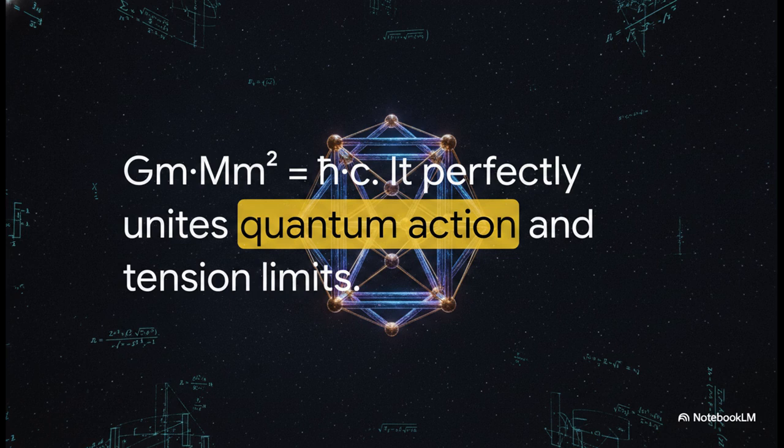G sub m times m sub m squared equals h bar times c. Look at how beautifully this balances out. Over on the right, you've got h bar, the absolute core of quantum mechanics, multiplied by the speed of light, which is our tension transfer limit. And then on the left, we've got our structural coupling constant, G sub m, multiplied by the reference mass squared. It elegantly, perfectly unites quantum action with structural tension and mass.